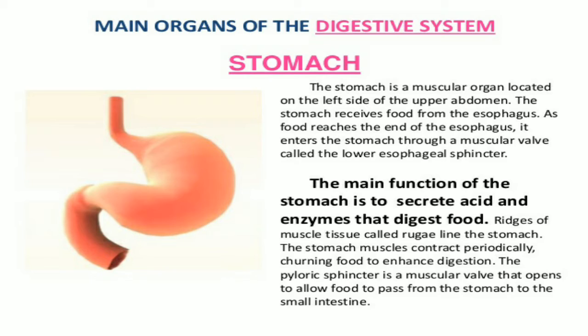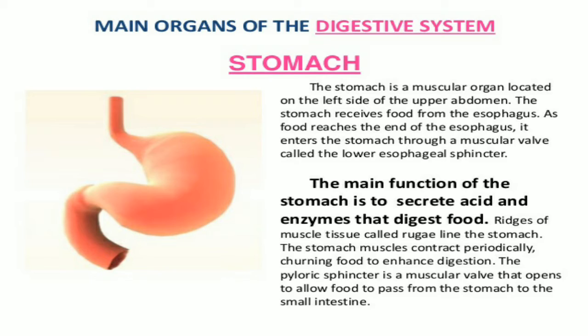The main function of the stomach is to secrete acid and enzymes that digest food. The stomach muscles contract periodically, churning food, enhancing digestion, and allowing it to pass from the stomach to the small intestine.